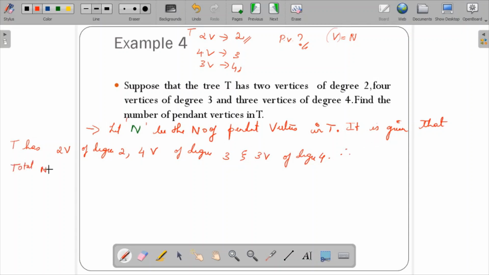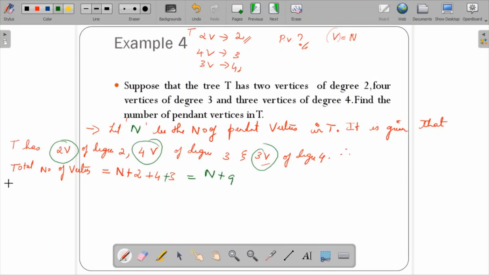Total number of vertices is equal to nothing but n plus, where n is the pendant vertices, and for the remaining, how many vertices are there? There are 2 vertices, plus 4 vertices, and then 3 vertices. So the total number of vertices including the pendant vertices would be nothing but n plus 9.